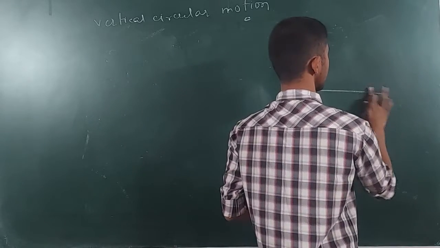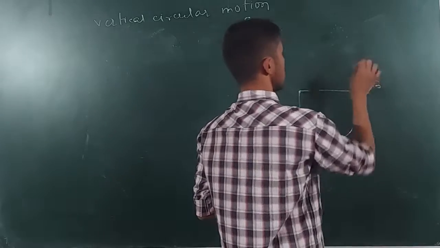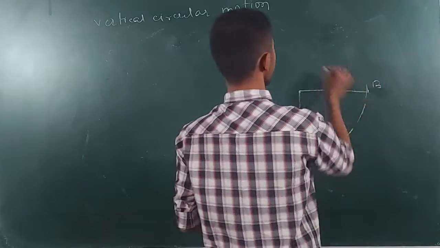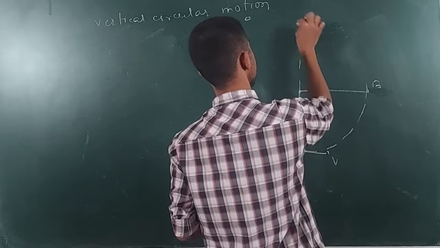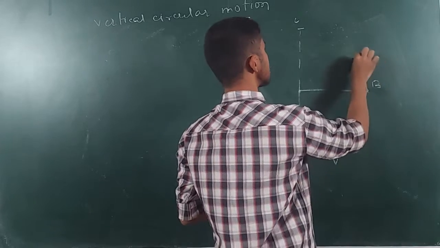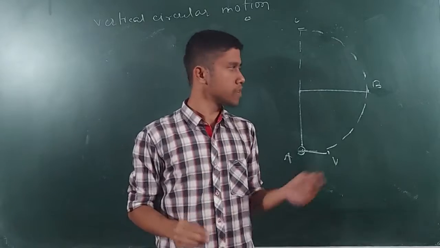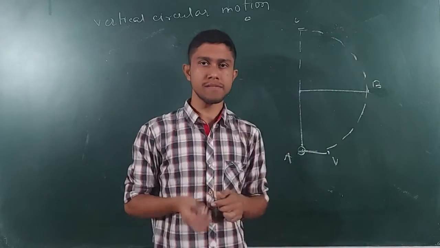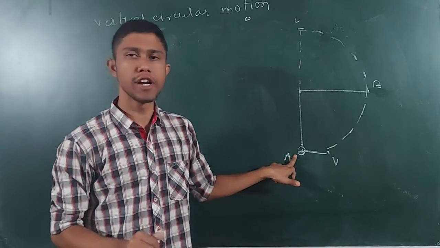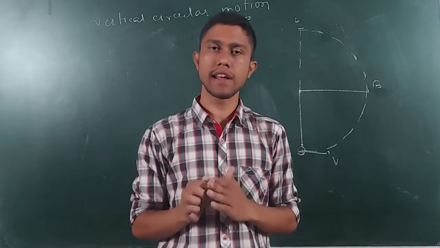This is the horizontal point B. Now it goes from point A to point B, and now there is a vertical point C. Now in this condition, the particle has enough velocity to go beyond B, and I know the velocity required at point A to go beyond B, that is root over 2gl, which we have seen in the earlier case.